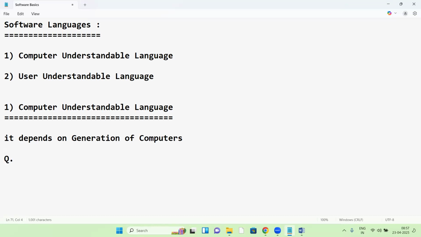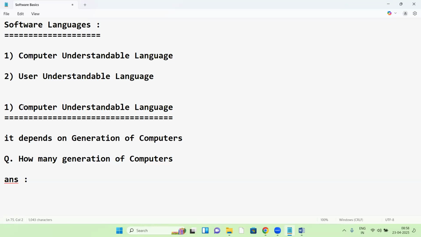Now, one more question for you guys: how many generations of computers are there? Can anyone answer this question? Actually, you are supposed to ask the questions, but I'm asking questions here, reverse. Tell me guys, how many generations of computers? Anyone have an idea?